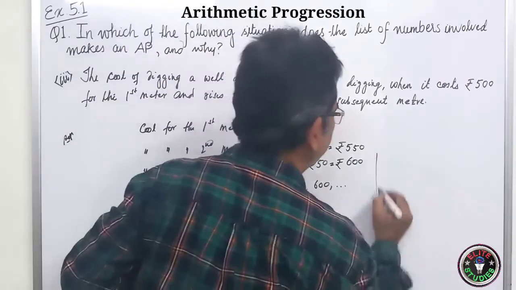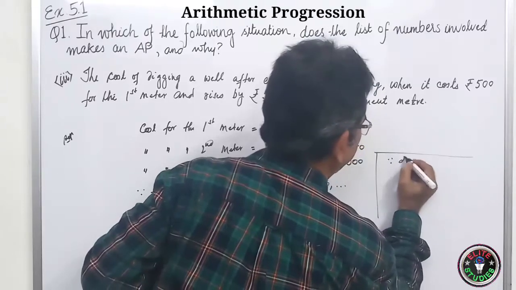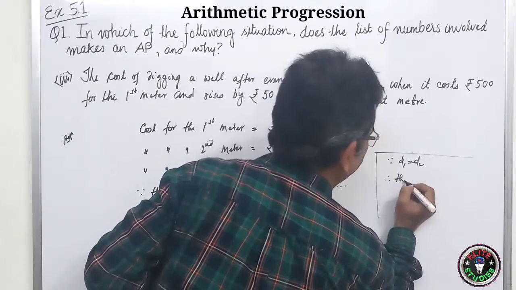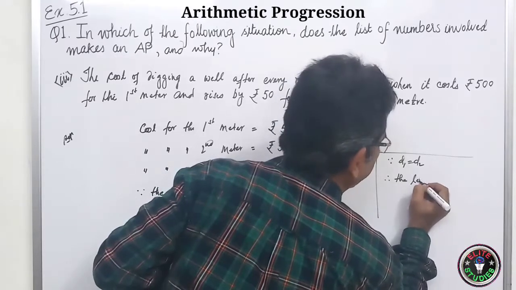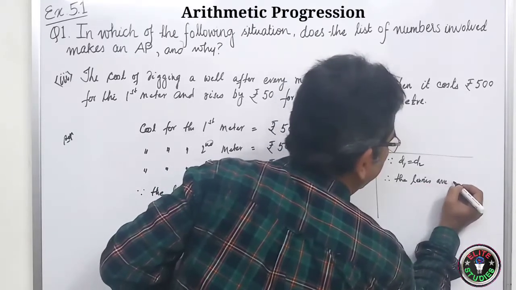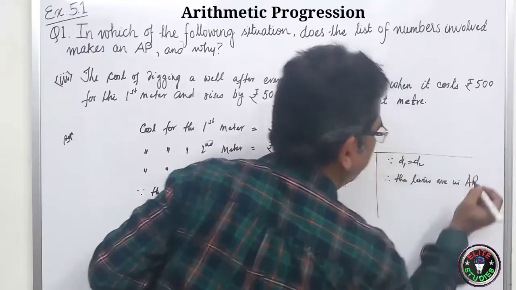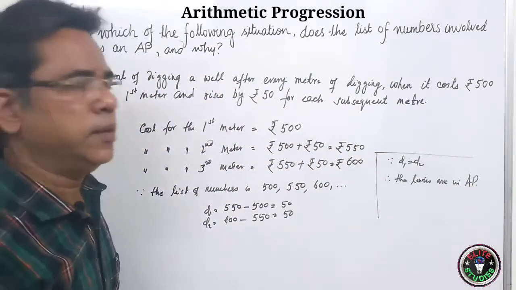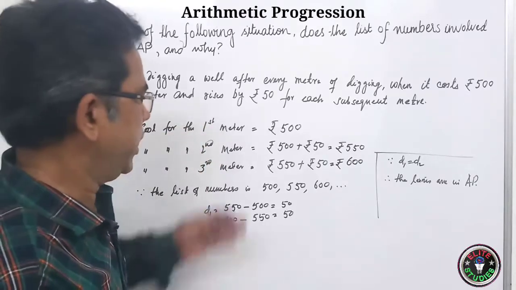So since D1 is equal to D2, therefore the terms are in AP. Okay, students, please note it down or take a screenshot.